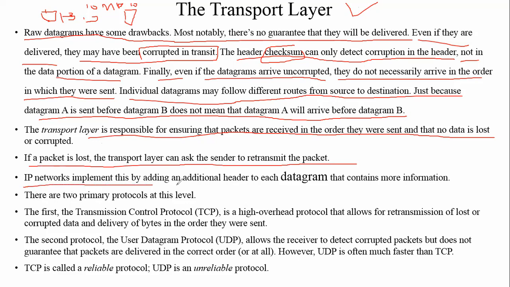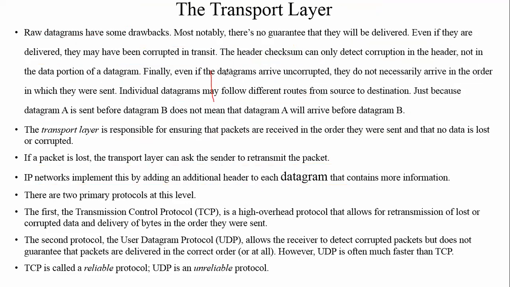The IP network implements this by adding an additional header to the datagram that contains more information. Actually, a packet or datagram is nothing but a frame having some special compartments, and each compartment holds some kind of information: the source address, the destination address, and the actual data which I want to transmit, in lots of bits.